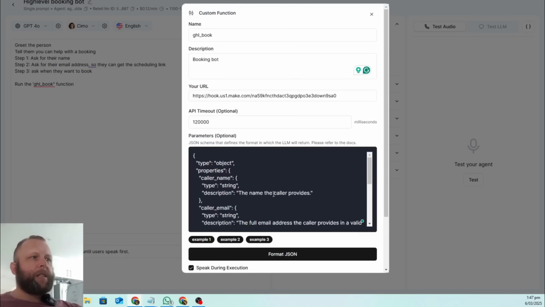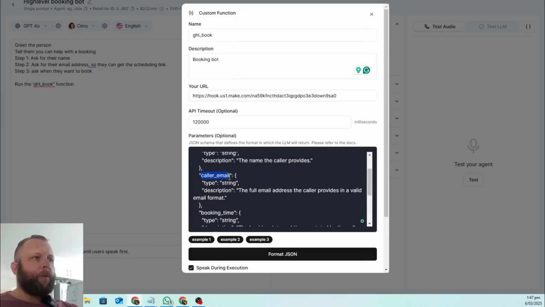So all it says is we need to create objects, and the GPT needs to extract information and assign them to those objects in variables. So you can just see it's a bit self-explanatory, but the object we're going to create is the name of the caller, and we're going to give it the name caller name. So you don't have to understand much of this. It's just going to be a quick summary, but we're going to create a variable called caller name. It's going to need to extract the name of the caller because we're going to ask for it. Then we're going to do the same with the email. We want the caller's email. It's going to be assigned to this variable, and the full email address of that provided.